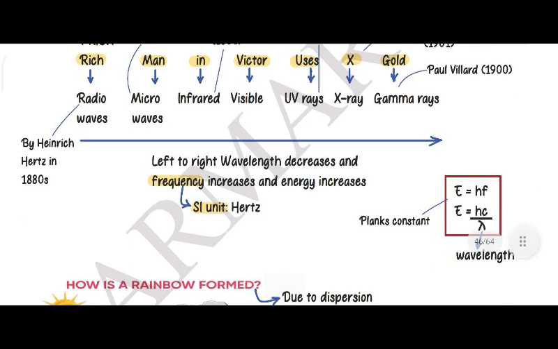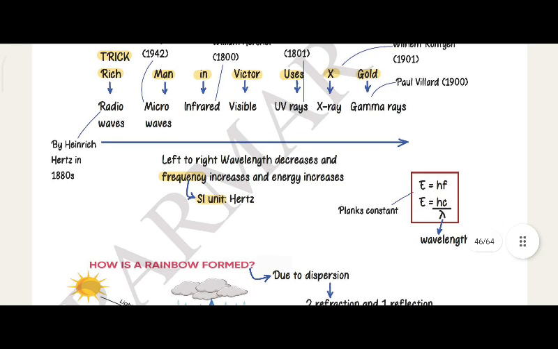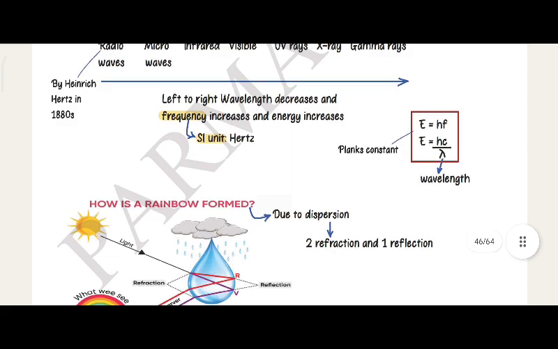Left to right, wavelength decreases, frequency increases and energy increases. SI unit Hertz. E is equal to hf. E is equal to hc by lambda, where h is Planck's constant and lambda is wavelength.